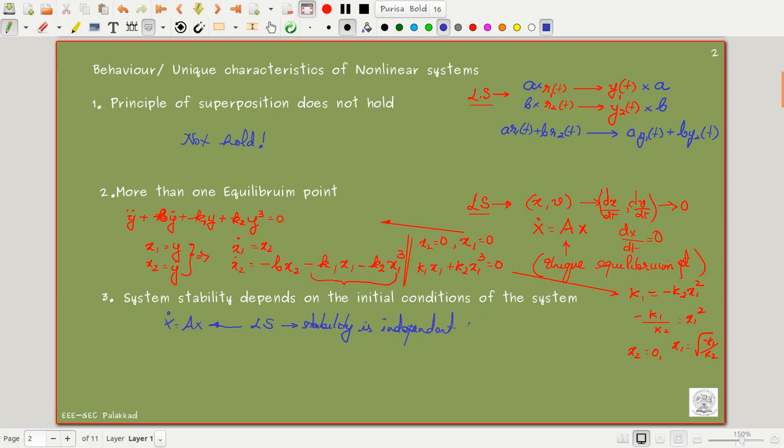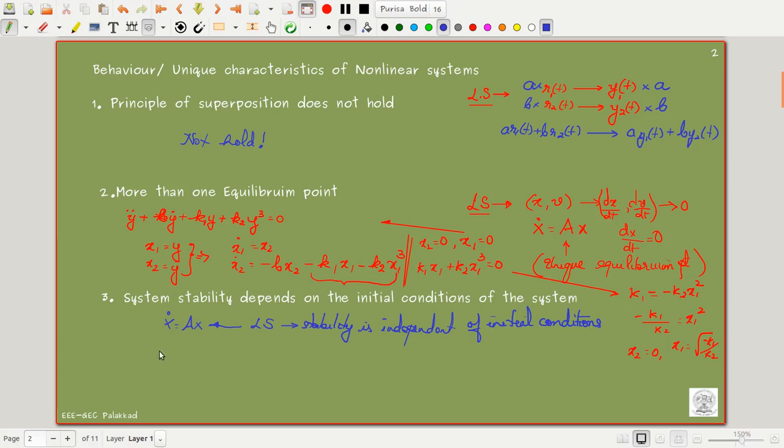Dependent of initial conditions. Whereas in the case of a nonlinear system, the stability is directly dependent upon the initial conditions.